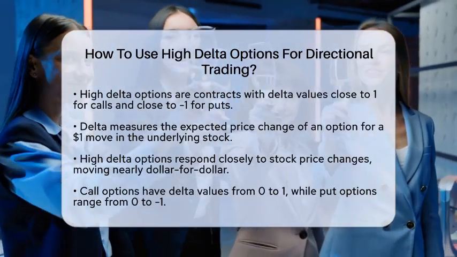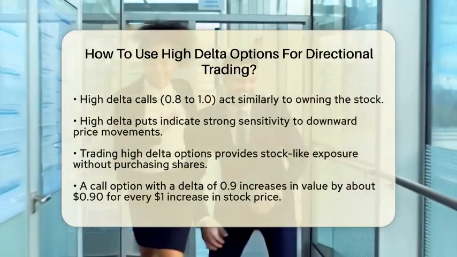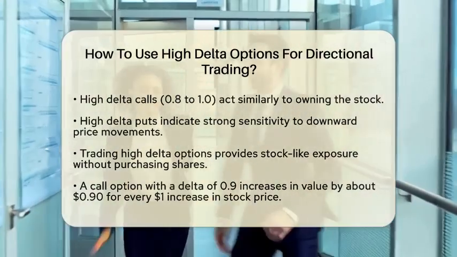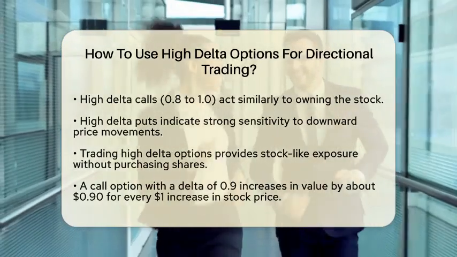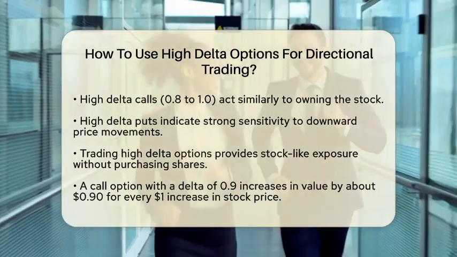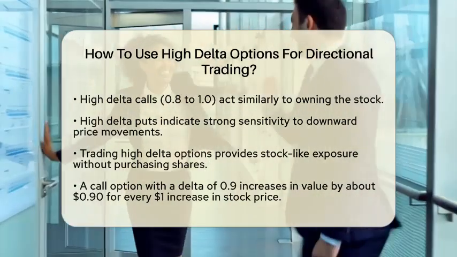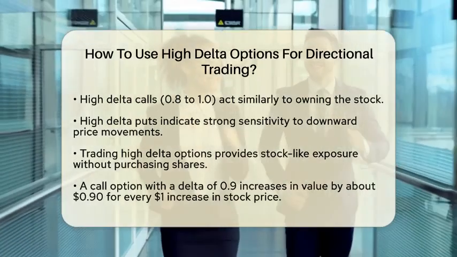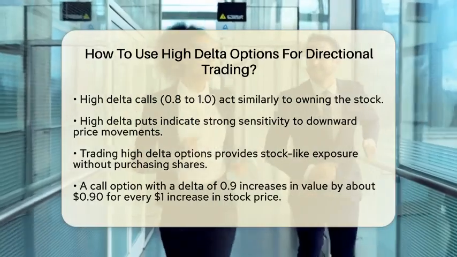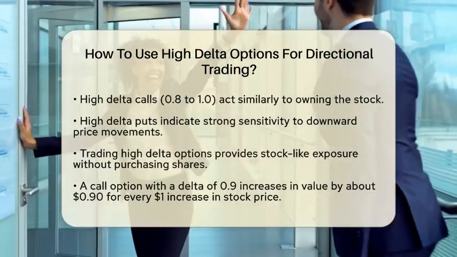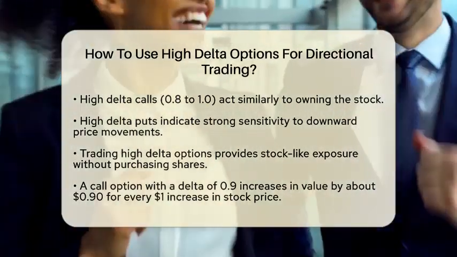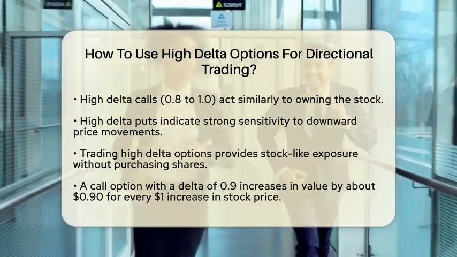On the other hand, put options have delta values ranging from 0 to -1, with high absolute values indicating a strong sensitivity to downward price movements. When you trade high delta options, you are essentially gaining stock-like exposure without needing to buy the actual shares. For instance, if you have a call option with a delta of 0.9, it will increase in value by about 90 cents for every $1 increase in the stock price. This allows you to participate in the upside with less capital than buying the stock outright.